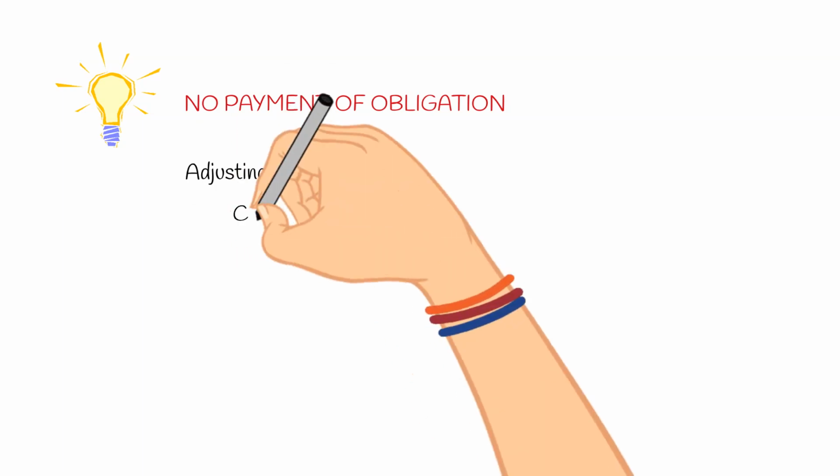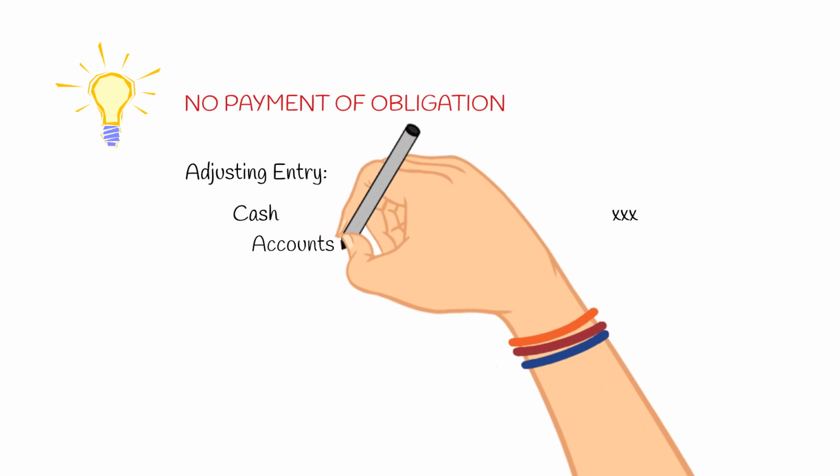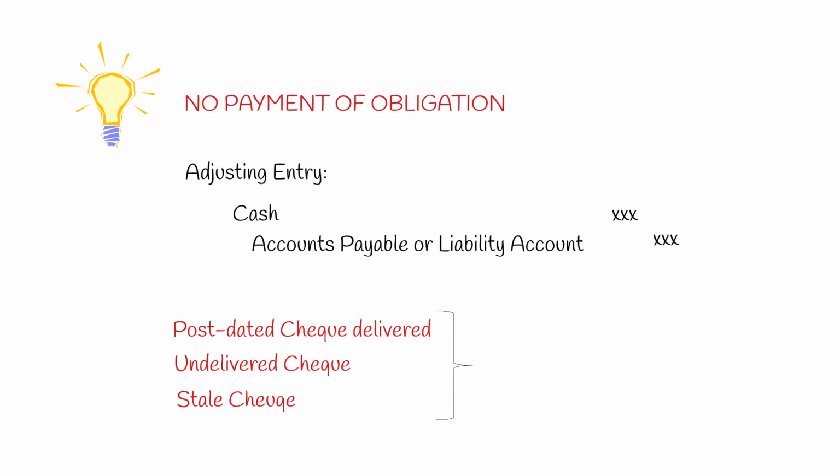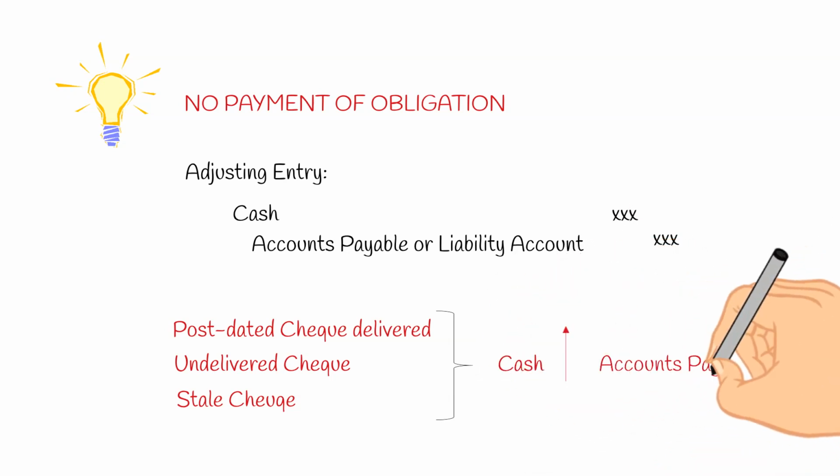Note: in all cases, there is no payment of obligation. Therefore, the adjusting entry would be debit to cash and credit to payable account. In effect, post-dated check, undelivered check, and stale check increase cash and payable account.